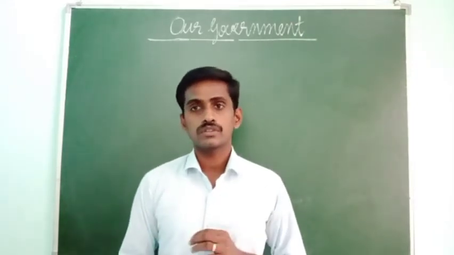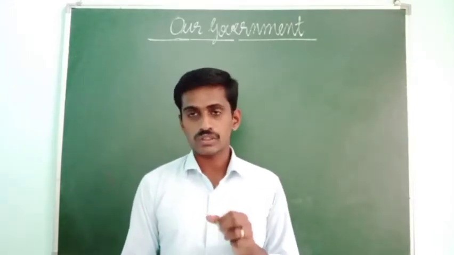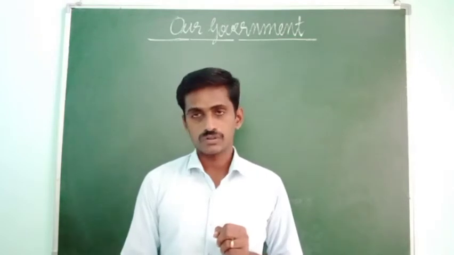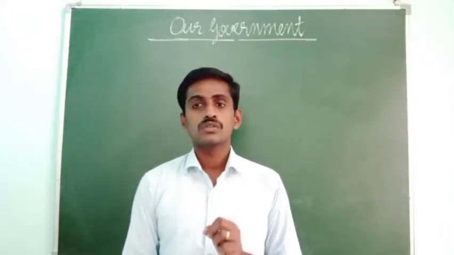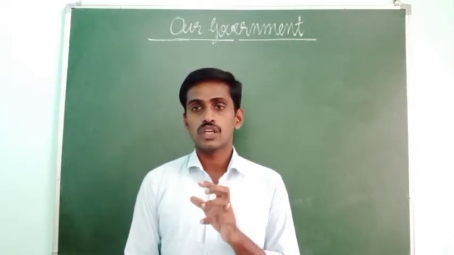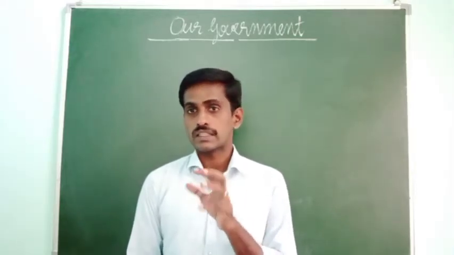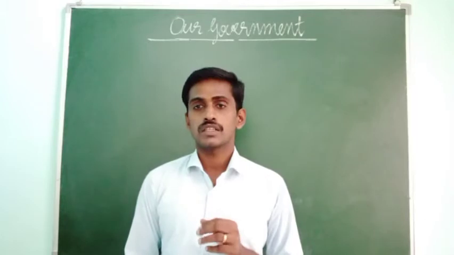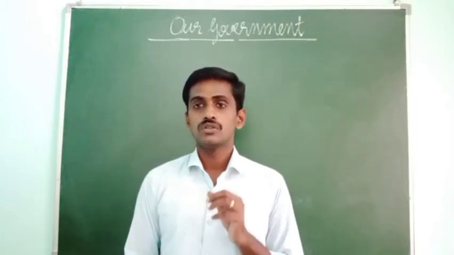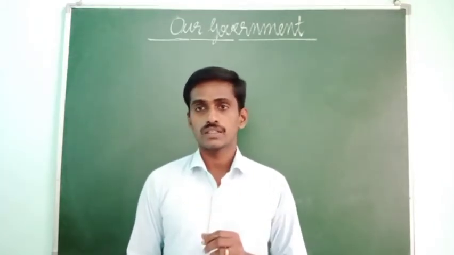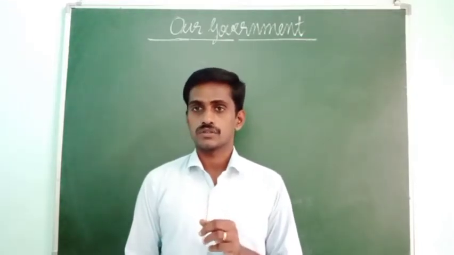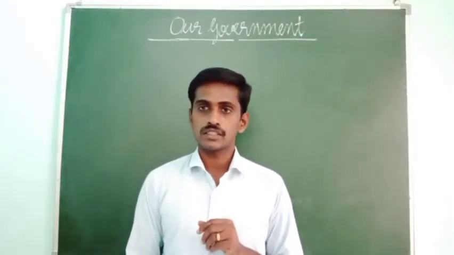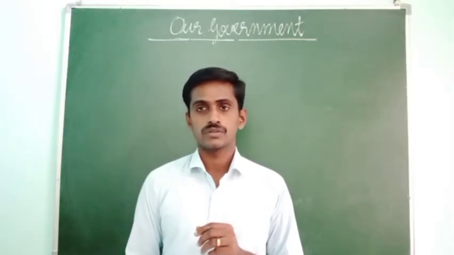In this chapter, we are going to discuss our government, different organs of our government, and the two governments in India, central government and the state government. How the people of India elect the members of the parliament and the state legislative assemblies.